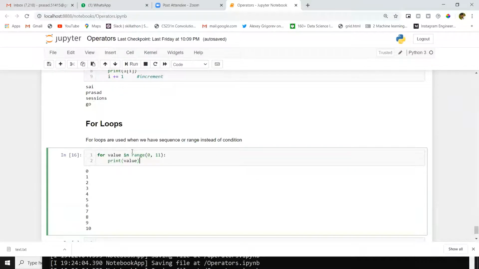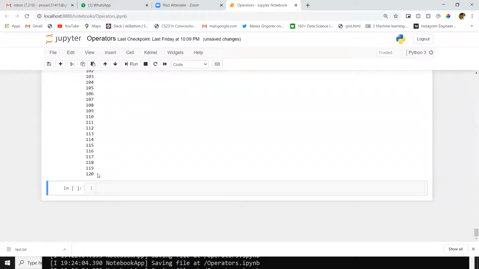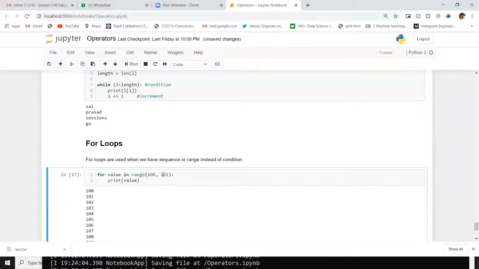Suppose here, for numbers, I gave a range. I want to start from 100 and print until 120, so I will give 121 as my second number. It starts with 100 and will go until 120. The last number is excluded in the range function.